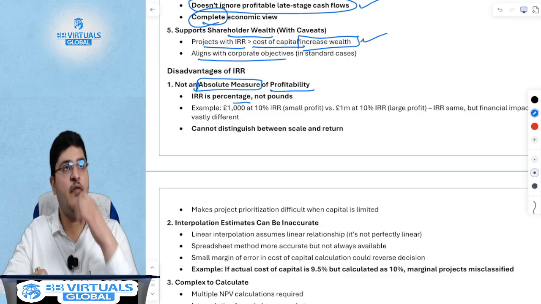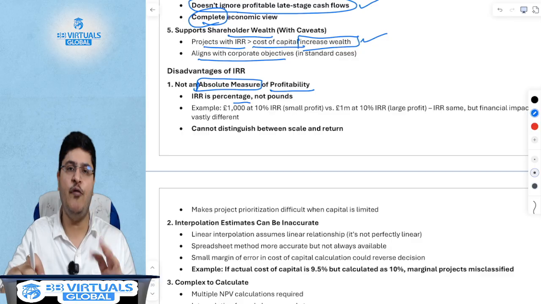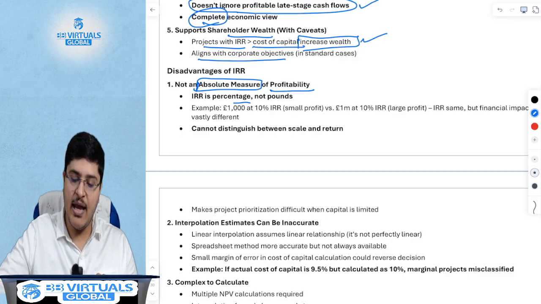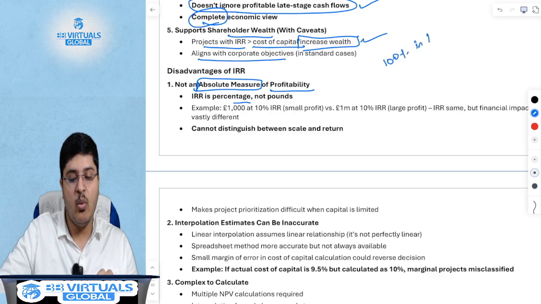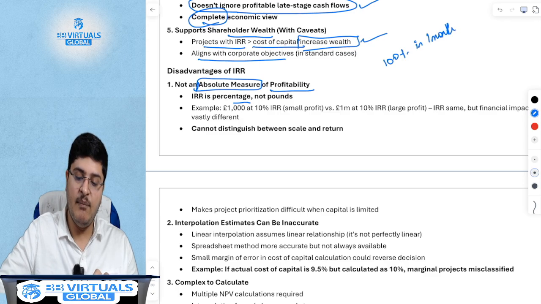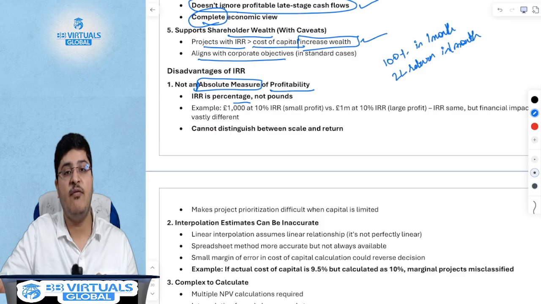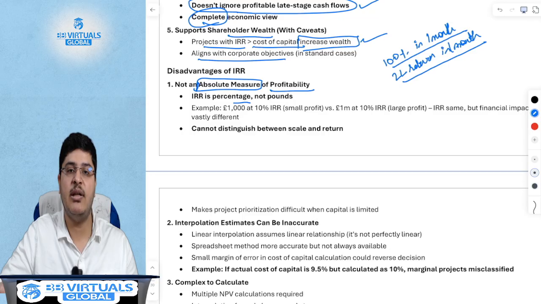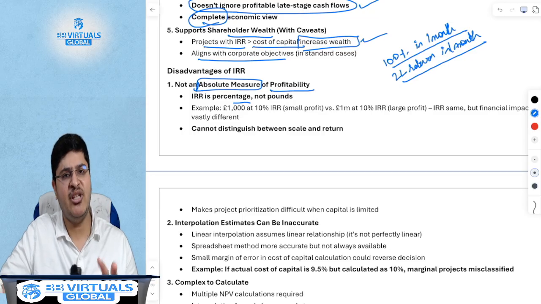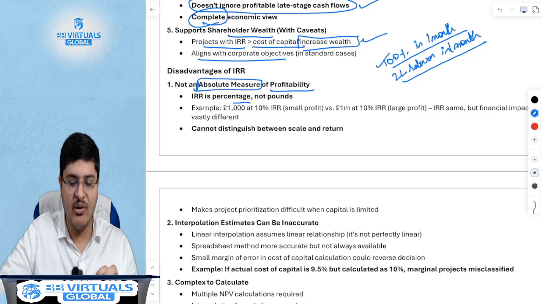Now, think of it as an example where there are two friends of yours. One friend says, I have made 100% return in 1 month. Another friend says, I have made 2 lakh return in 1 month. Which one would you go for? You will say, actually 100% looks more attractive to me. Why don't I go with him?